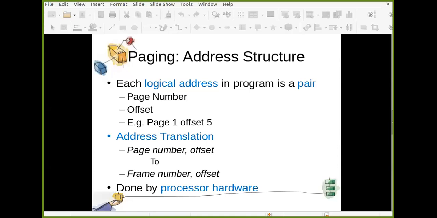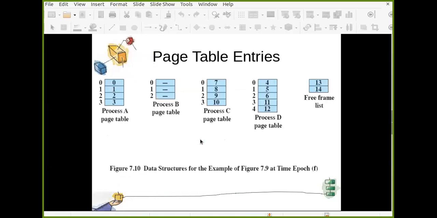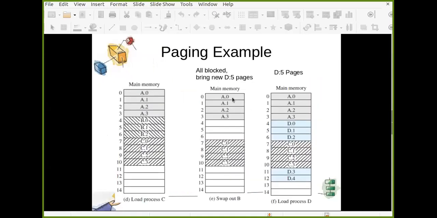For example, a particular address is in page number 1, offset 5. But remember one thing, page numbers and frame numbers always start with 0. Now, this page is a logical entity, it is not a physical address entity. The physical entity is a frame. I hope you understand. These pages are logical entities. The actual physical entities are frames, which are there in main memory.